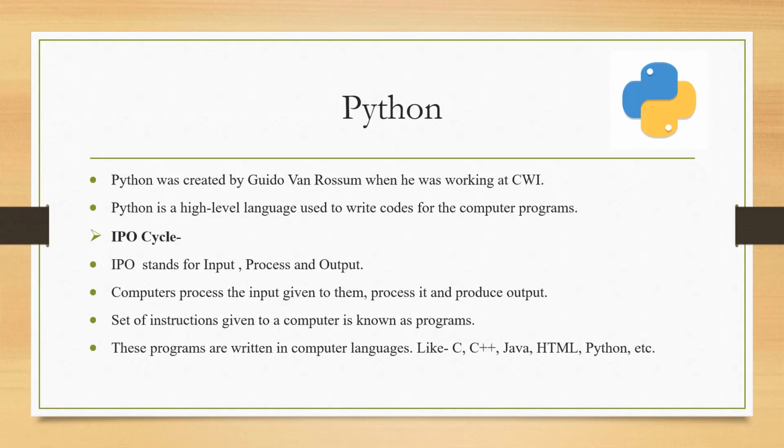A set of instructions given to a computer is known as a program. Even if you are clicking somewhere, that is also a part of the instruction, because the computer understands that whenever you left click, it will do that, and whenever you right click, it will do that. So that is a kind of instruction.